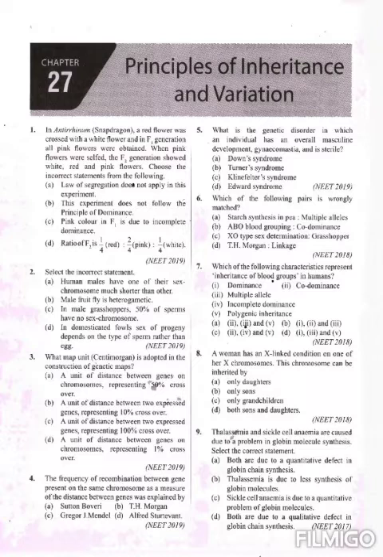So which one is the incorrect statement? The first one, human males have one of their sex chromosomes much shorter than the other. We know the fact that the Y chromosome is the shortest chromosome compared to the X chromosome, so the first option is correct. And male fruit fly is heterogametic, that is also correct.